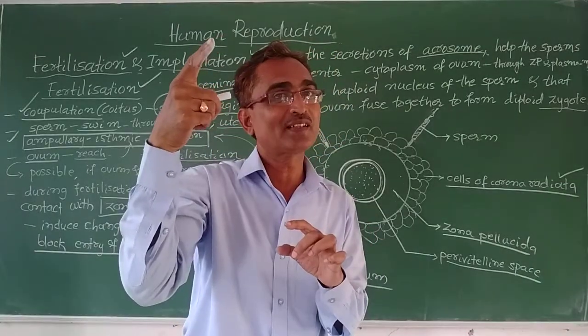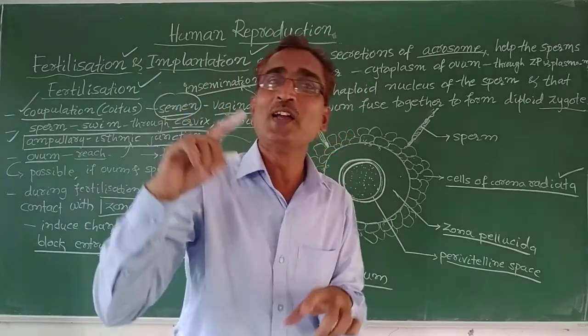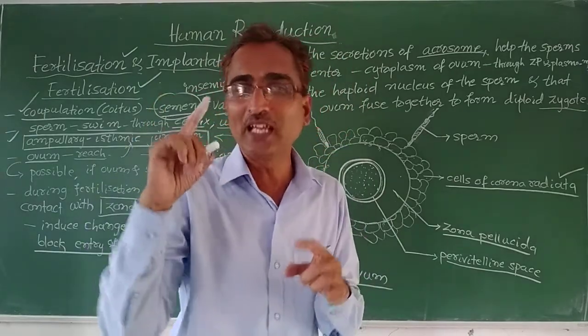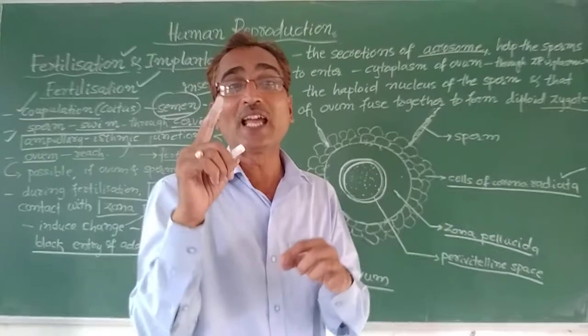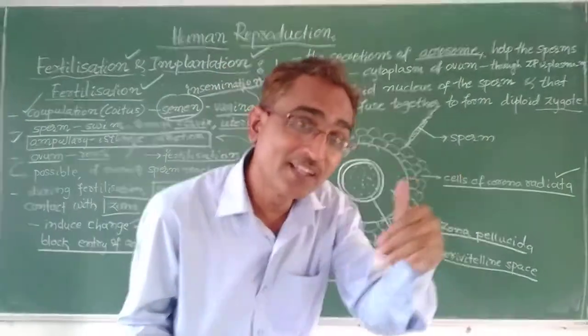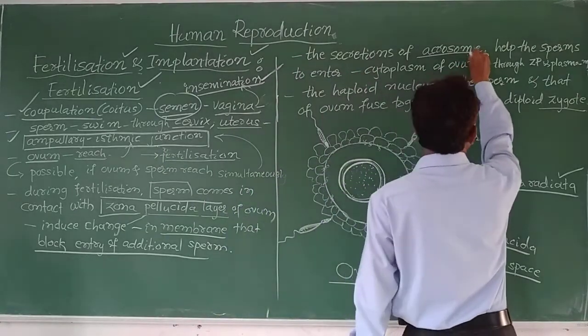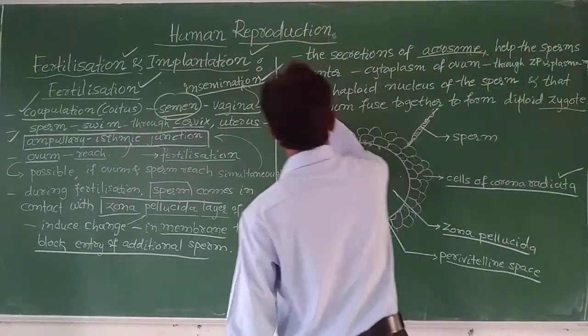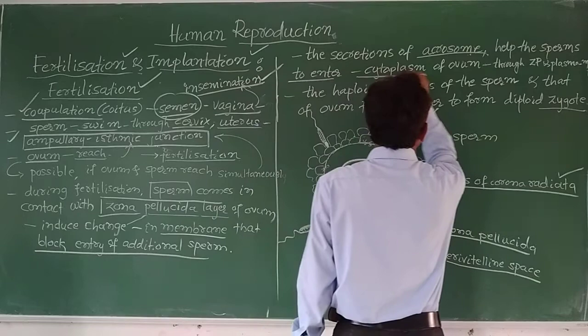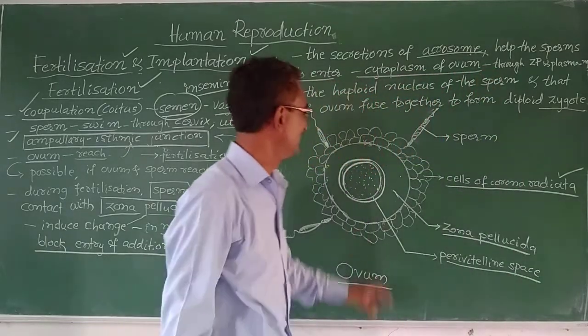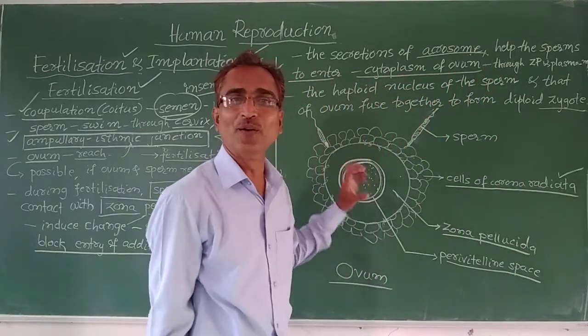That acrosome has so many enzymes, and those enzymes help the sperm to enter the ovum. So the secretions of this acrosome help the sperm to enter the cytoplasm of the ovum. This is the cytoplasm of the ovum.